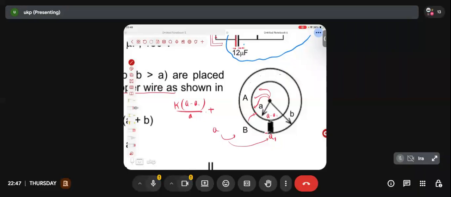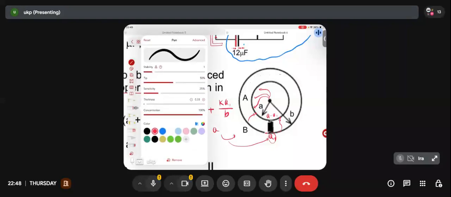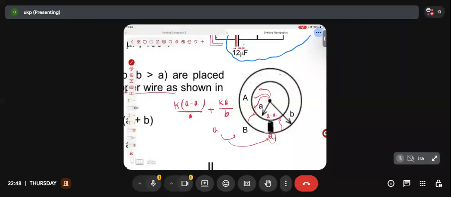So because of the Q1 charge present on the outer sphere, what will be the potential at any point on the inner sphere? You will say it will be K into the charge present on the outer sphere, which is KQ1 divided by b. I'm hoping that after 1 year you have been able to retain the results. Unless someone is completely shameless, he or she will not say that sir, I haven't been able to retain after 1 year of preparation.